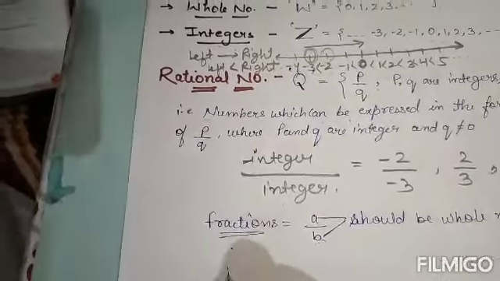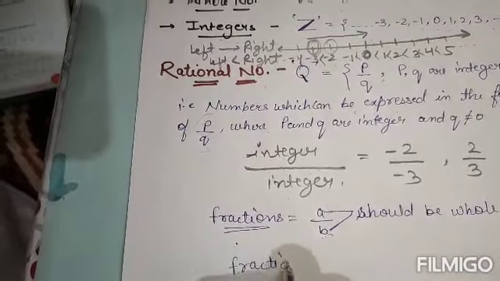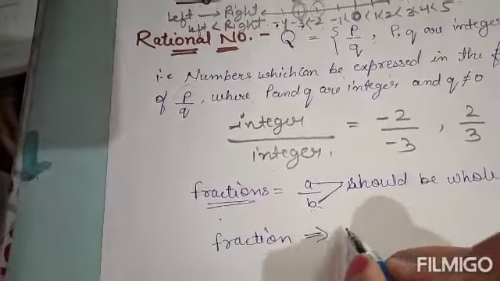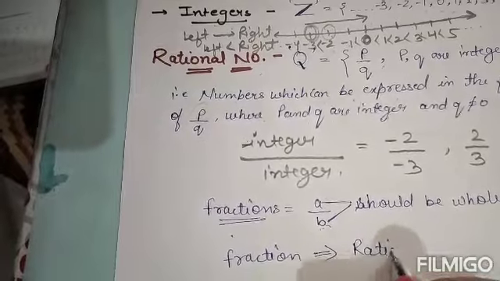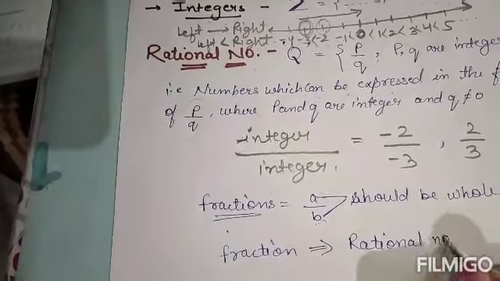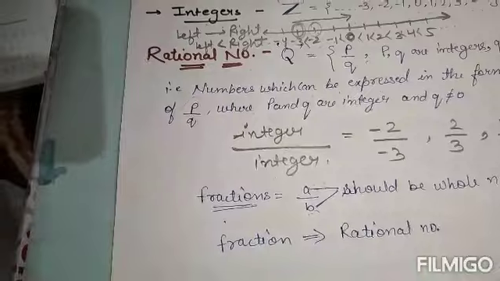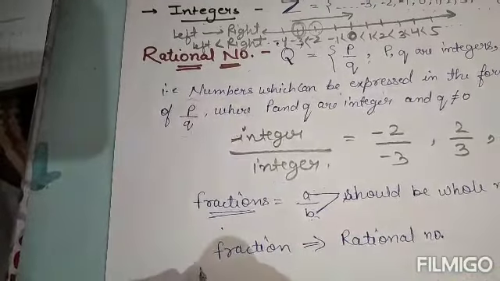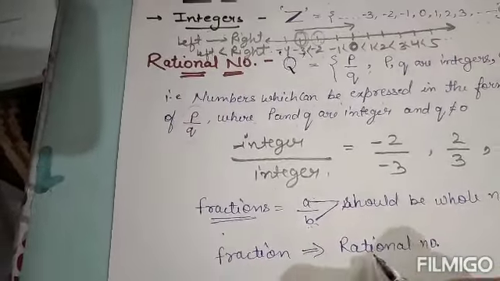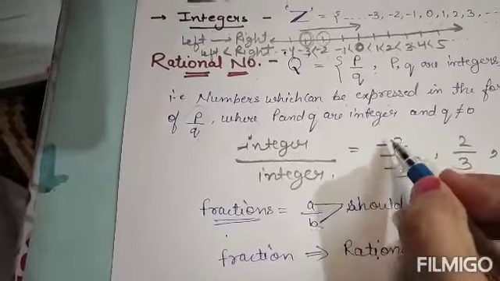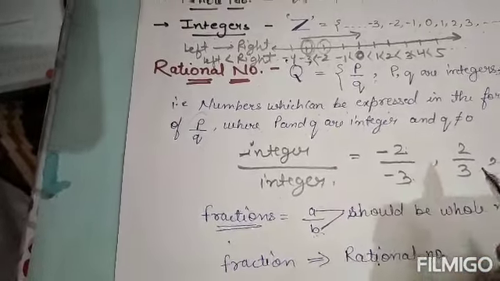That means a fraction can be a rational number, but all rational numbers are not fractions. Why? Because rational numbers include the negative numbers also, and the negatives are not whole numbers.